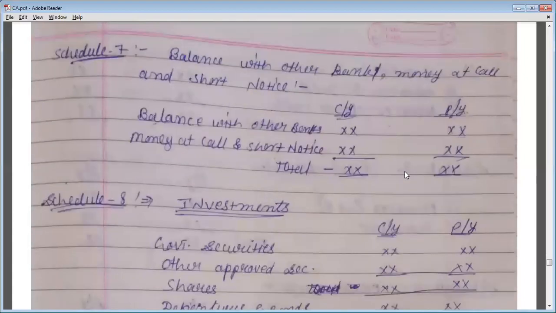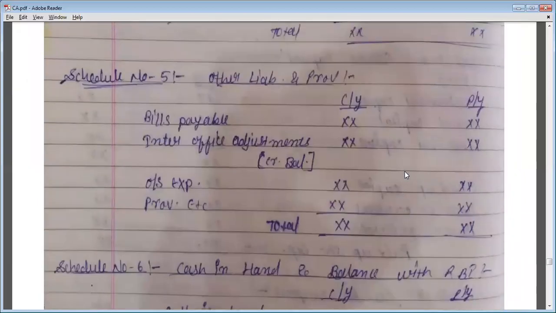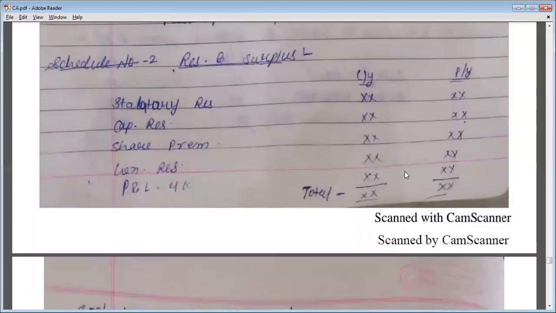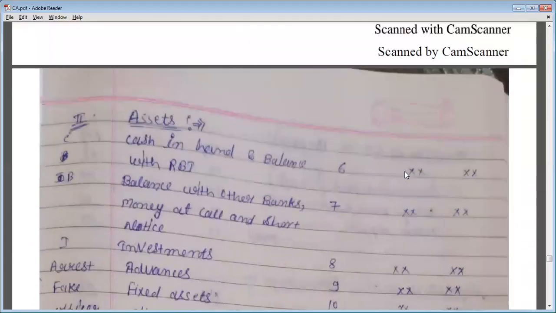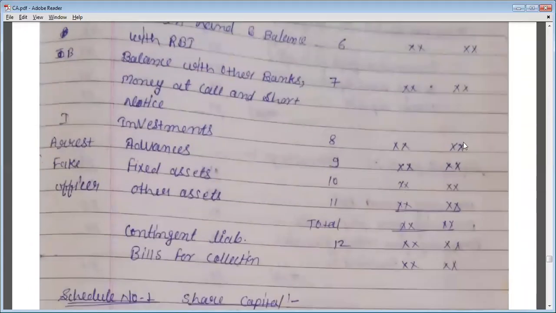And the total amount will be written down in the balance sheet, schedule number 8, under the heading investments. So see, the total amount will be written down here.